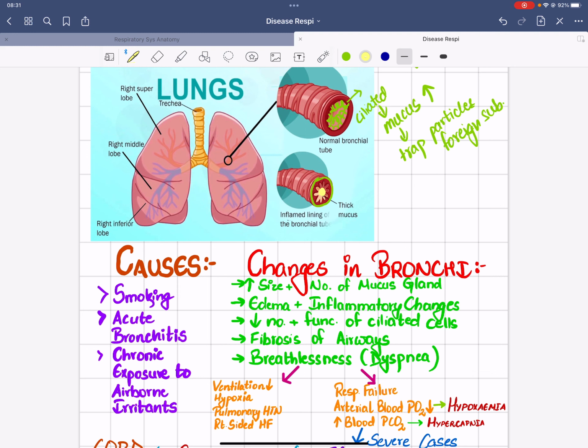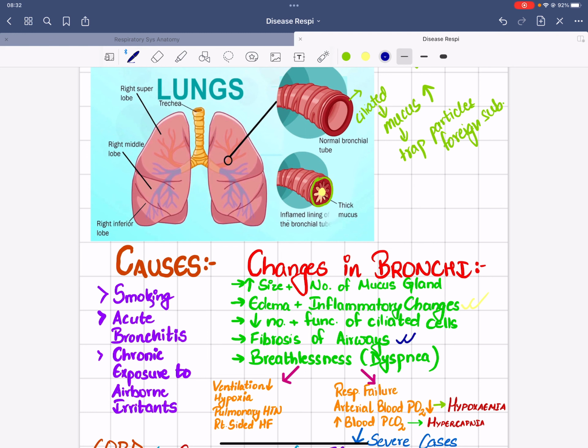Due to this, the main problem with bronchitis is that it affects the airway tract, the size of the airway tract through which the air passes or flows inside and outside our lungs, due to which the client or the patient could have difficulty in breathing properly. Likewise, there is edema and inflammatory changes as well. And even the person can have fibrosis of airways.